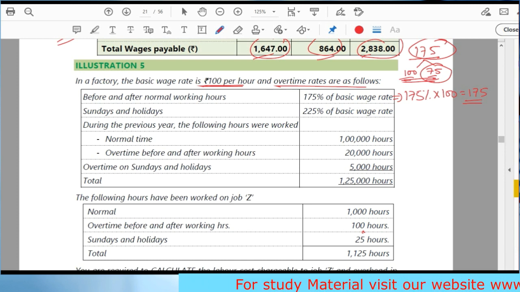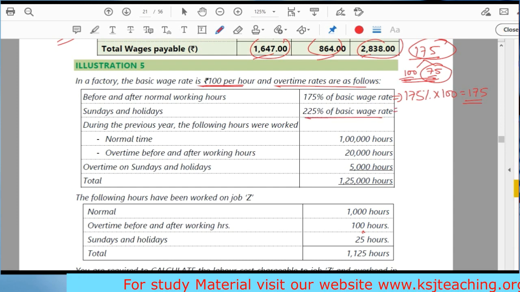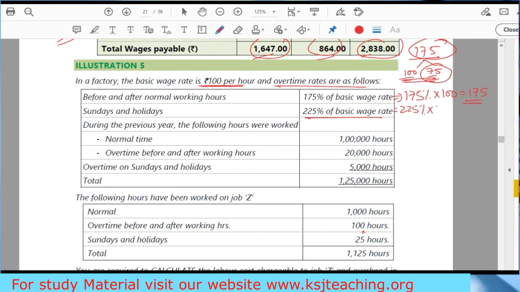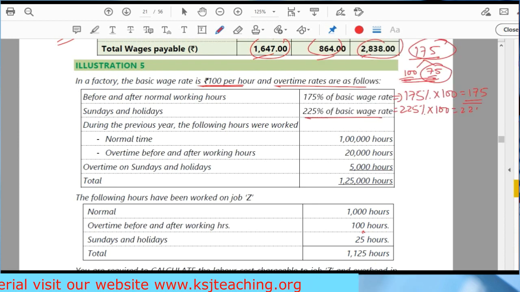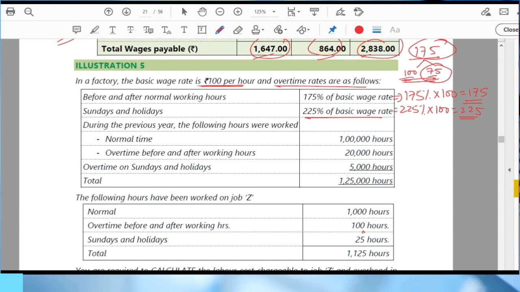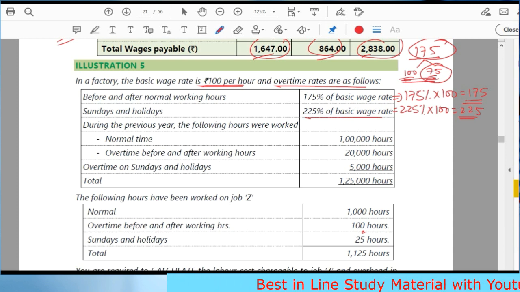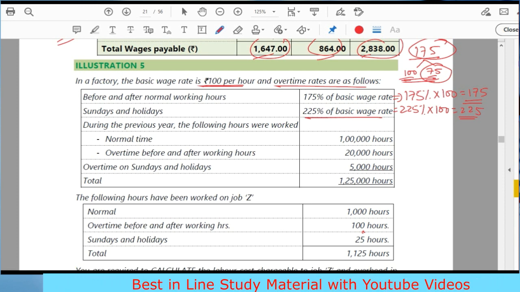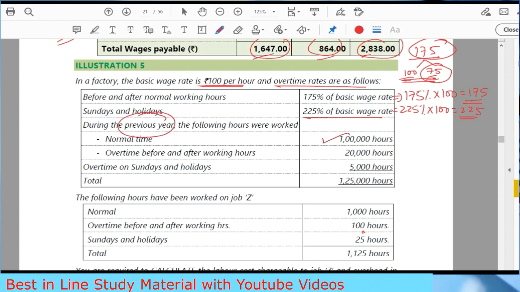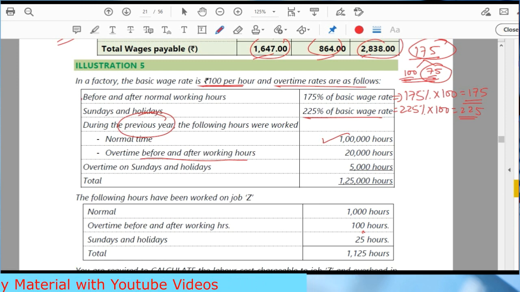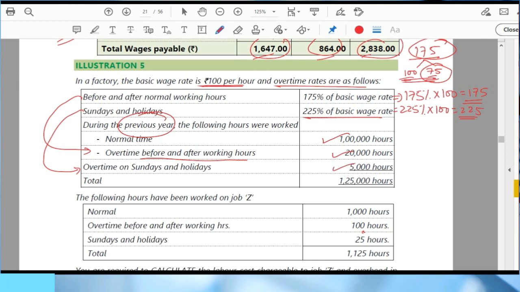On Sundays and holidays, 225% of the basic wage rate, right? So 225% of 100, that means 225 rupees. Again, out of this 225, 100 rupees is the basic and the rest 125 is overtime. Clear? During the previous year, the following hours were worked. So this data is given for the whole year. Normal time 1 lakh, overtime before and after the normal working hours 20,000, and Sundays and holidays 5,000 hours.